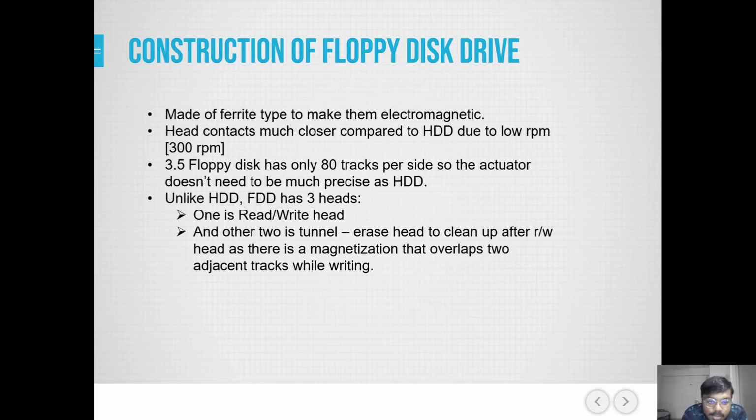They are made of ferrite type to make them electromagnetic. Head contacts are much closer compared to a HDD due to low RPM, that is 300 RPM.